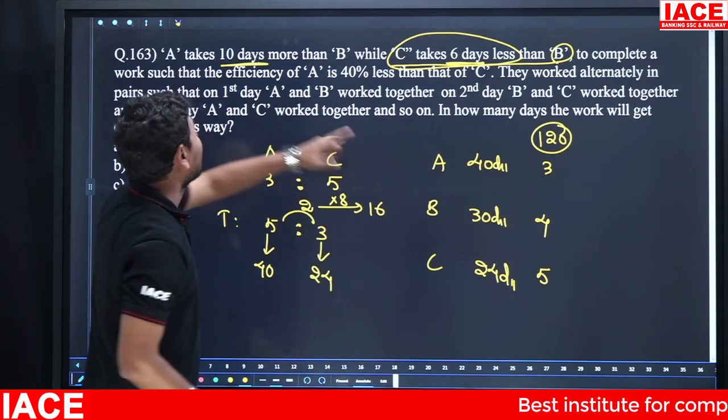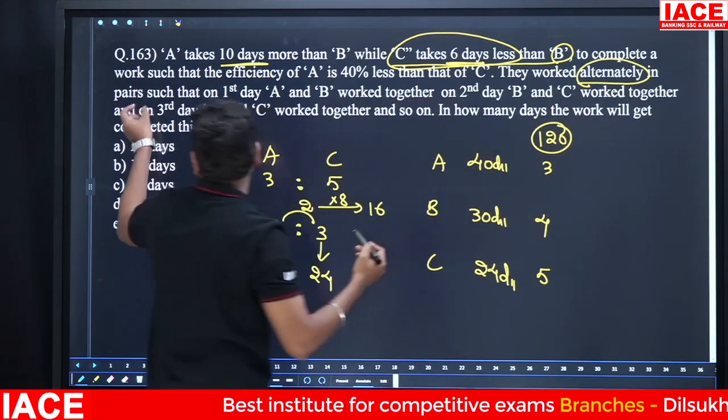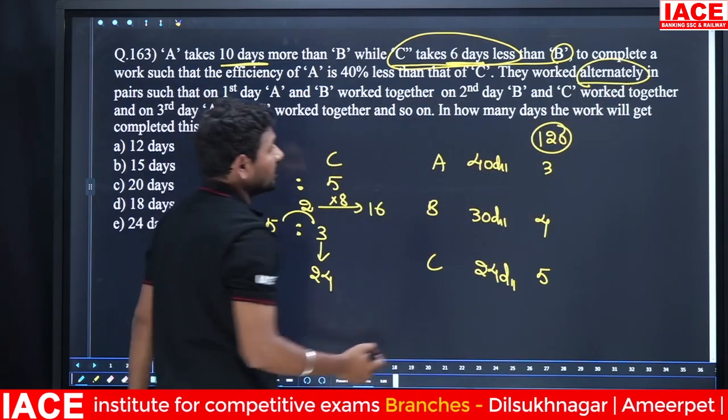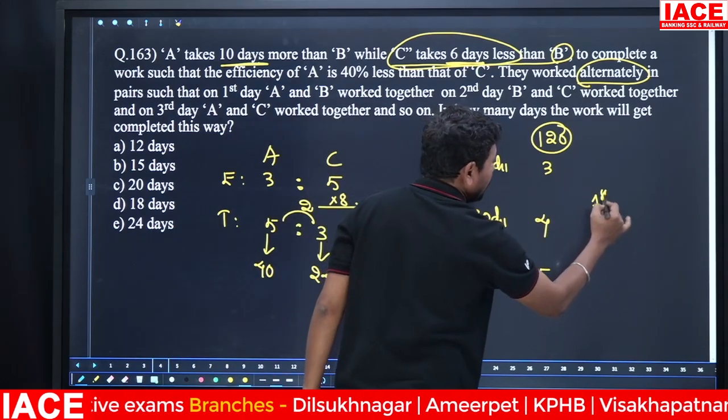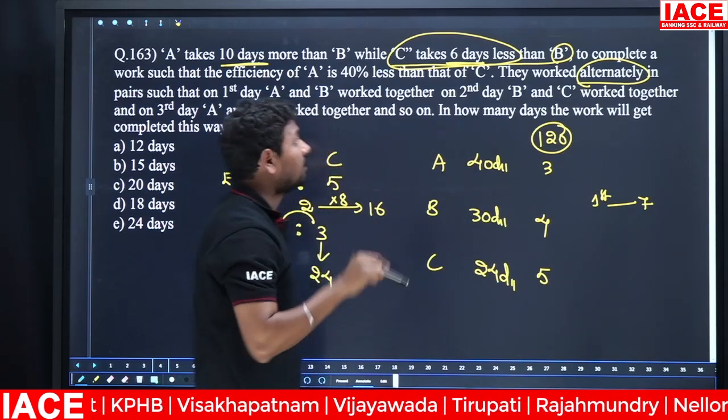Then look at the actual question. They worked alternately in pairs such that on the first day A and B work. First day A and B working means 3 plus 4. How many units completed? 7 units completed by A plus B.